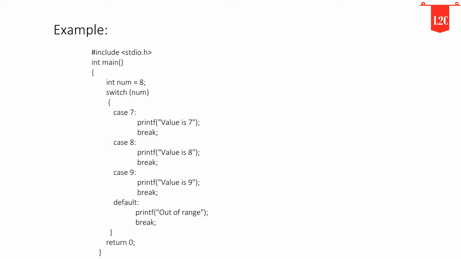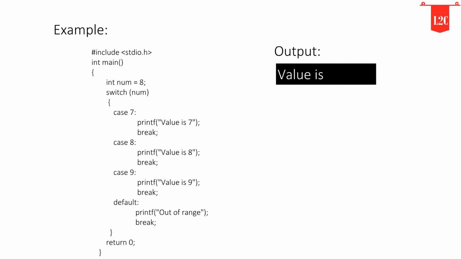After executing the case, the control will fall out of the switch, and the program will be terminated with a successful result by printing the value on the output screen. Try changing the value of variable num and notice the change in the output. This is the output of this program. You can also try by yourself with an offline compiler or online compiler. The program and the link of the online compiler are given in the description of this video.